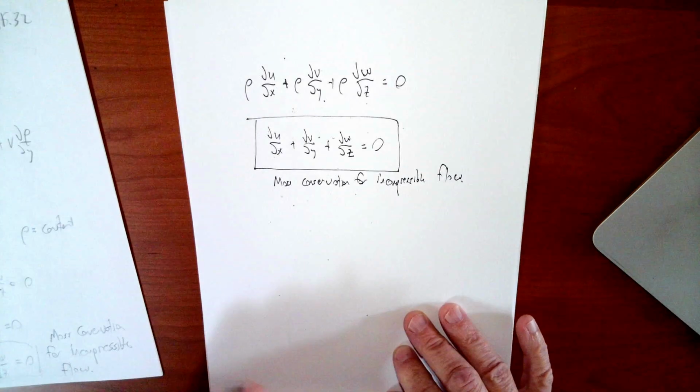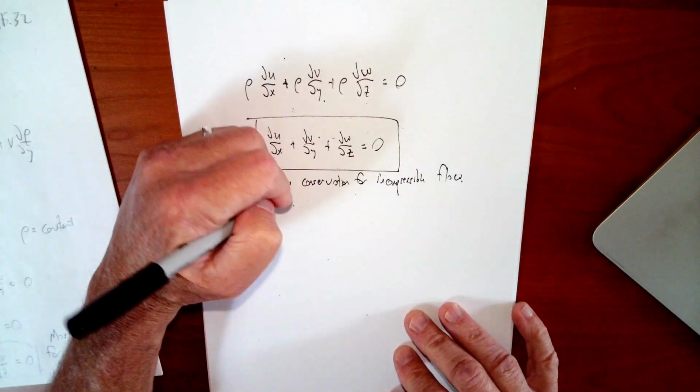Just to make a mathematical point here, so I'll have your attention.